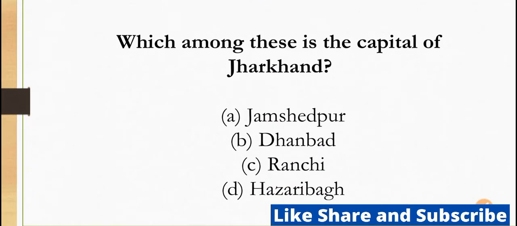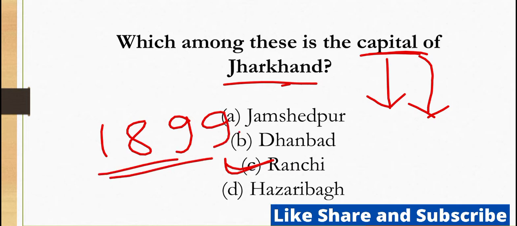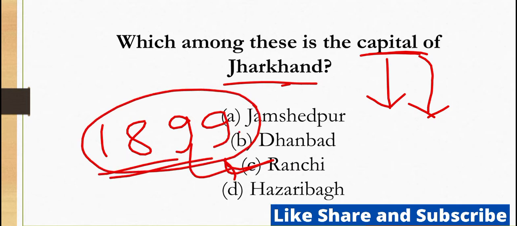Next question is, which among these is the capital of Jharkhand? You all know the answer to this question. The capital of Jharkhand is Ranchi. Ranchi was established in the year 1899. So you have to write in the comment section how many blocks are there in Ranchi district. You can write in the comment section.